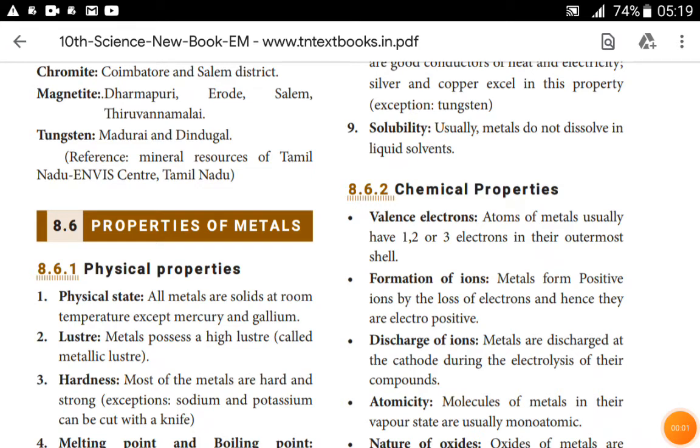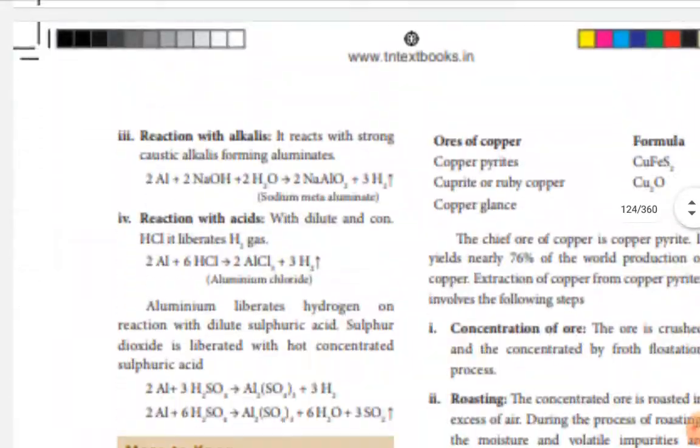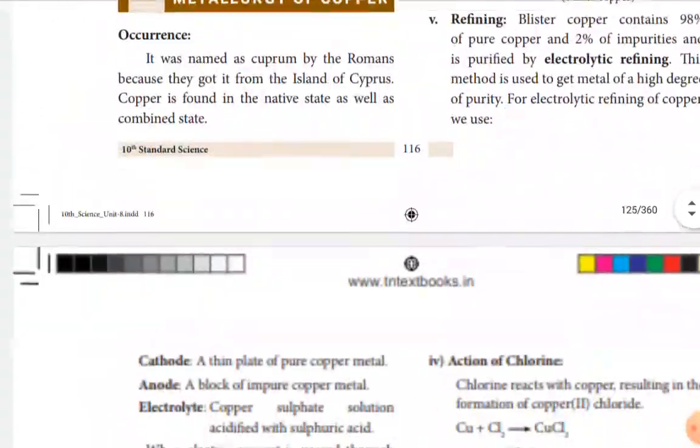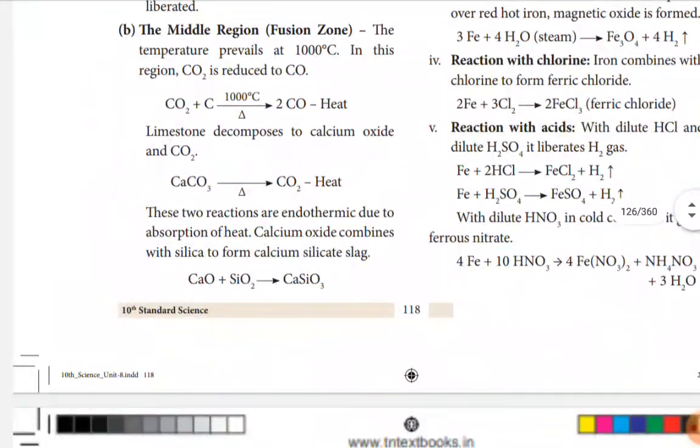Students of 10th standard. Nowadays we are revising the textbook evaluation of periodic classification of elements. So far we have discussed objectives and short answers. Now we are going to discuss the long answers. There are a few long answer questions in the textbook evaluation.